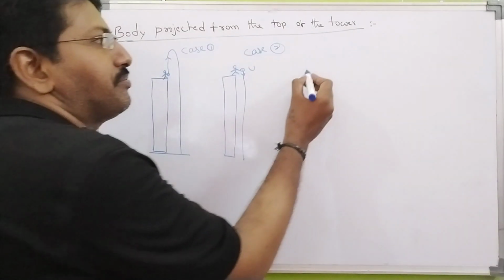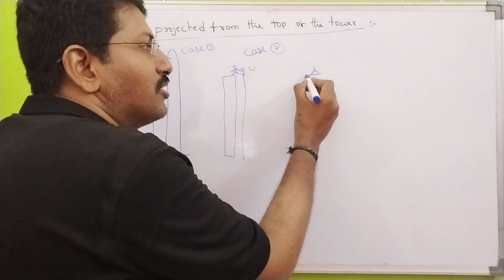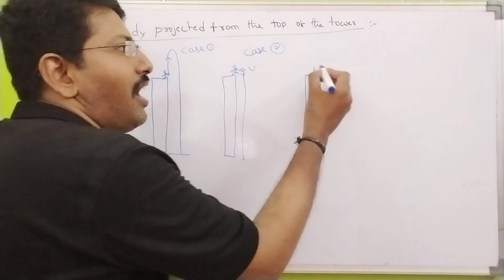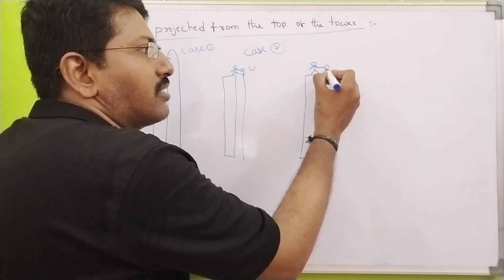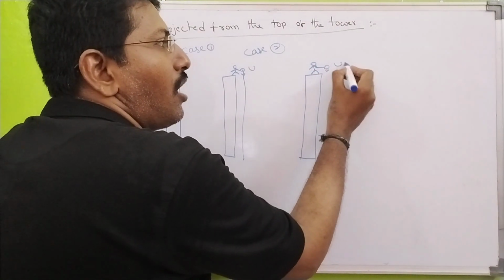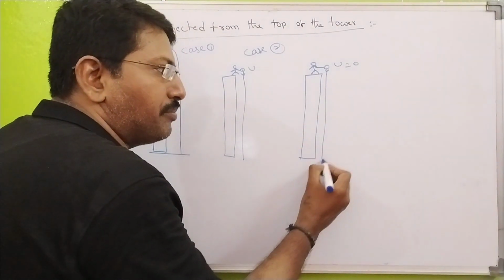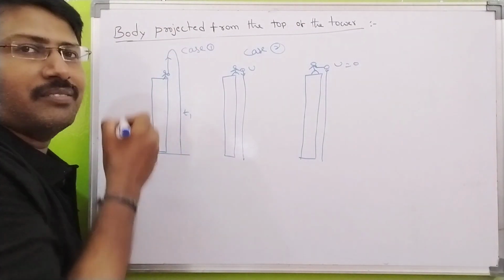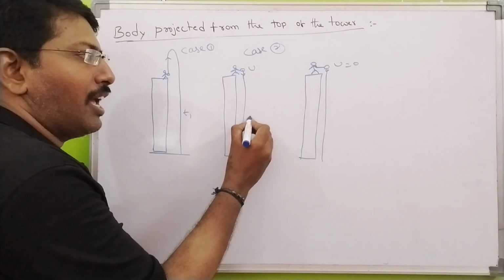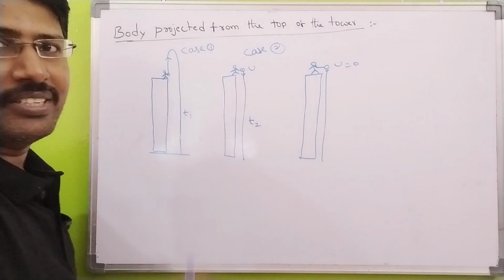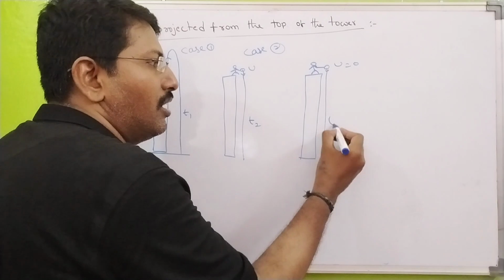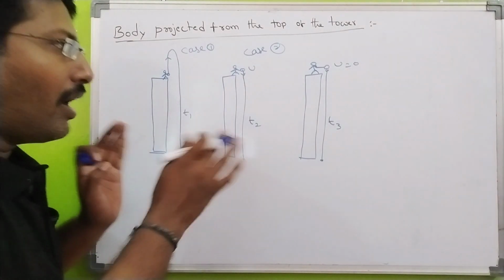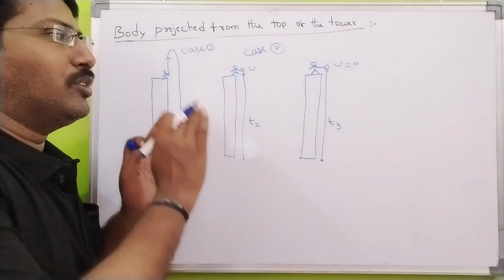Now the third case: it is not projected. This fellow is simply sitting on the tall building and drops the stone like this. When he drops it, after some time it reaches the ground. So here it takes time t1, the time of flight. Next, from here to here, the time of ascent, so the time of descent. Next, here also the time of descent. Now I want to calculate the relation between t1, t2, t3.